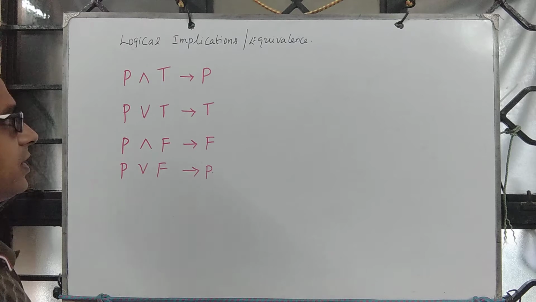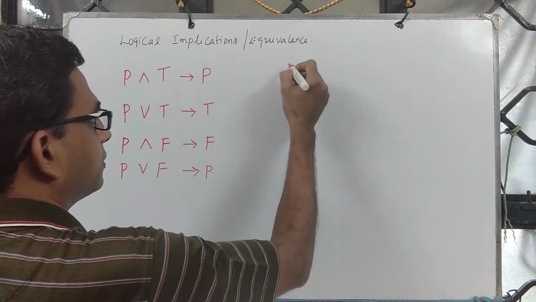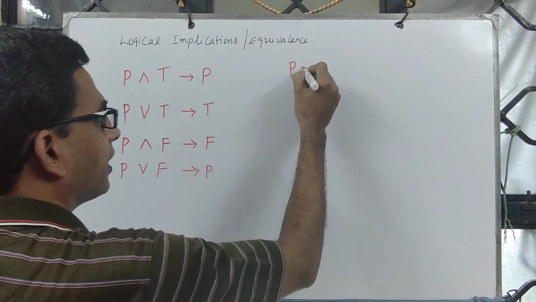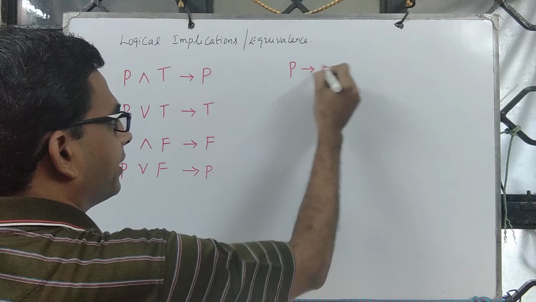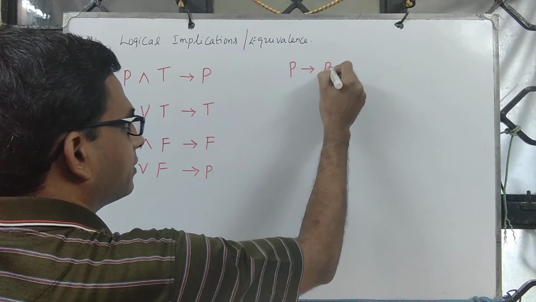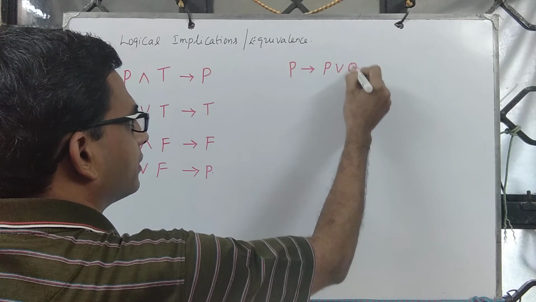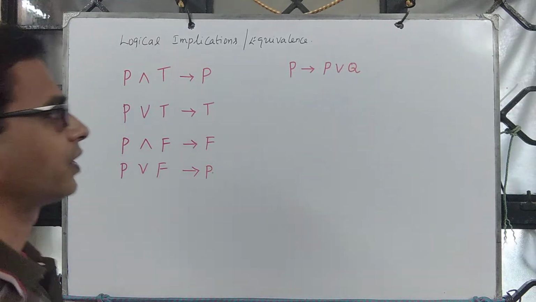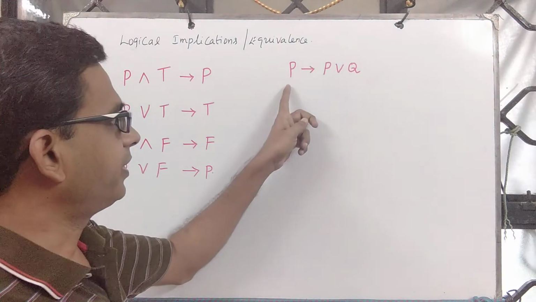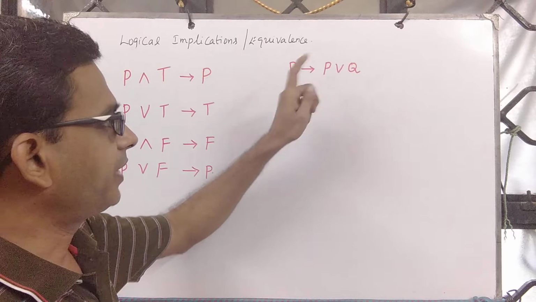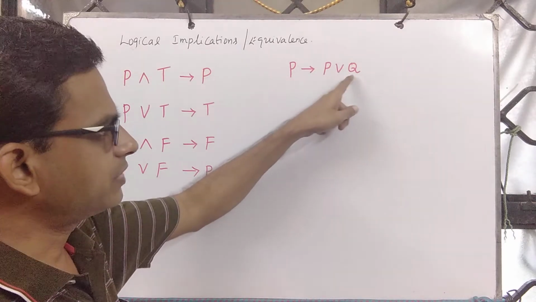So now you can ask: you have a proposition P. Can I imply P or Q? You have a proposition P, and I am asking, will this imply P or Q, where Q is some other proposition?